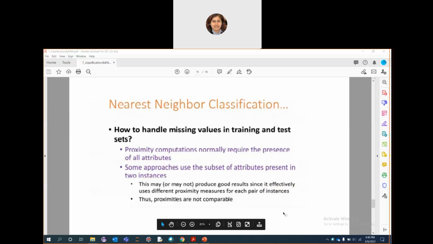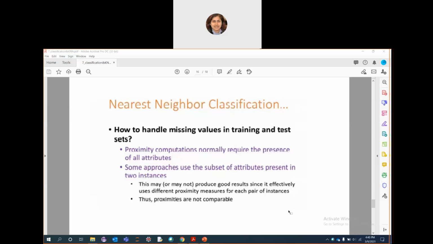But this again may or may not produce good results, since it always effectively uses proximity measures for pairs of instances, and the proximities are not always comparable. So we need to look into these missing values properly while doing the KNN, that is nearest neighbor classification. And there are different approaches of handling the missing values.